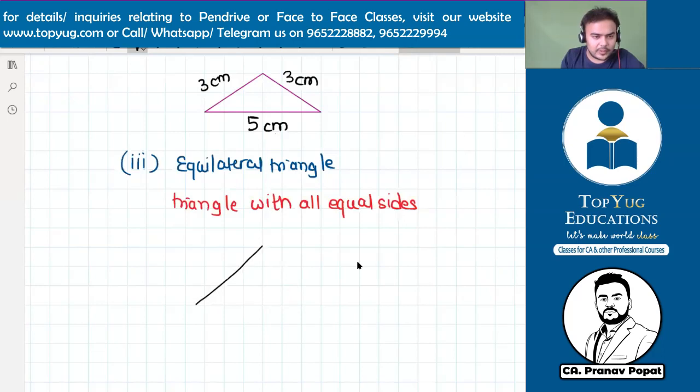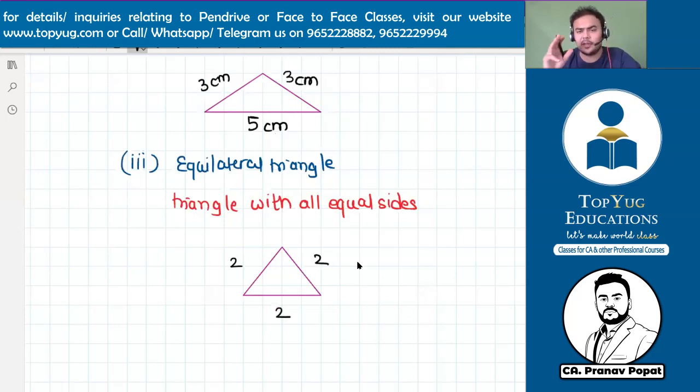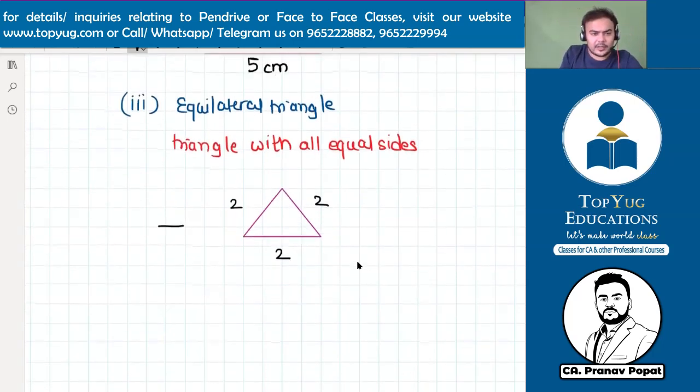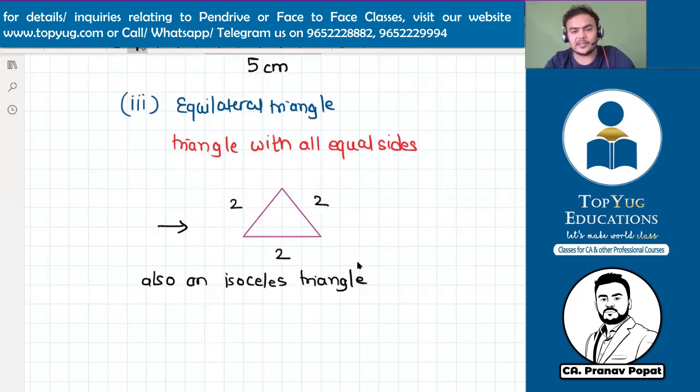No, this is not equilateral. This is also not. Yeah, this is the equilateral triangle. So this is 2, this is 2, and this is 2. All three sides have an equal length of 2 centimeter. This is called equilateral. Now, can I say this is also an isosceles triangle? Yes or no? It is equilateral, I agree. But can I say this is also an isosceles triangle?